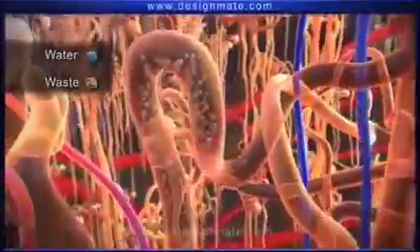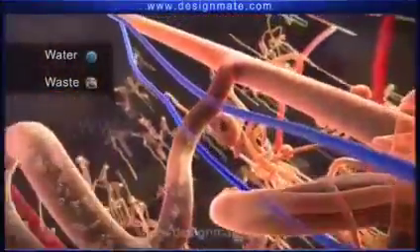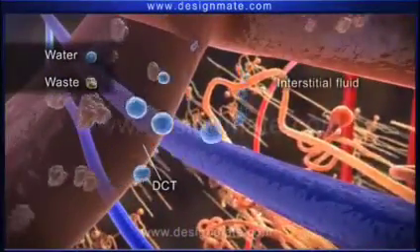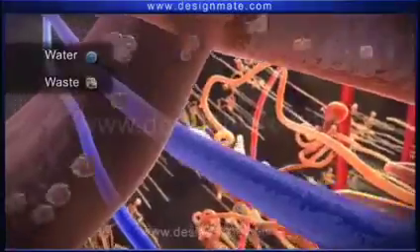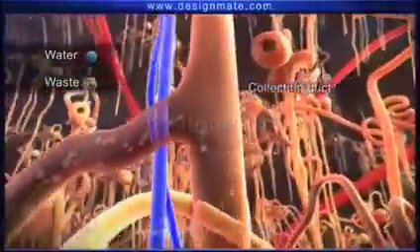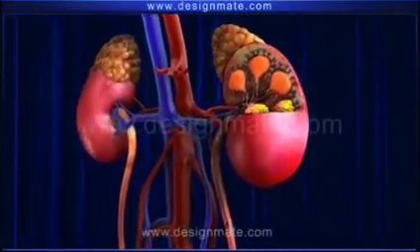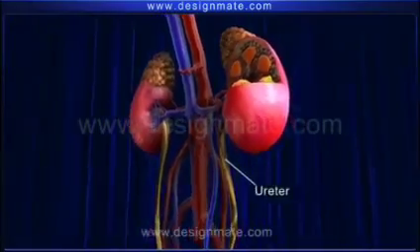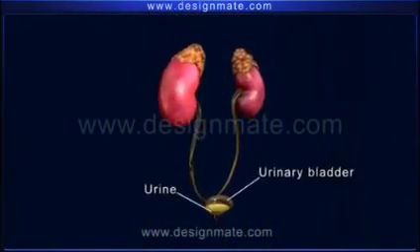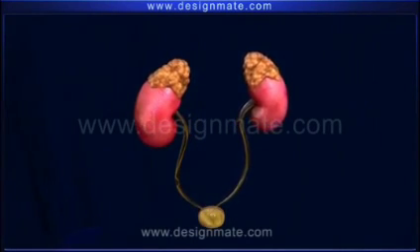Only the waste material like urea and some water molecules proceed into the DCT, where more water may get absorbed into the interstitial fluid. This liquid formed is the urine, which is released into the collecting duct. It finally trickles through the kidney into the ureter, which helps the passage of urine into the urinary bladder. After a while, the urine can be excreted from the bladder.